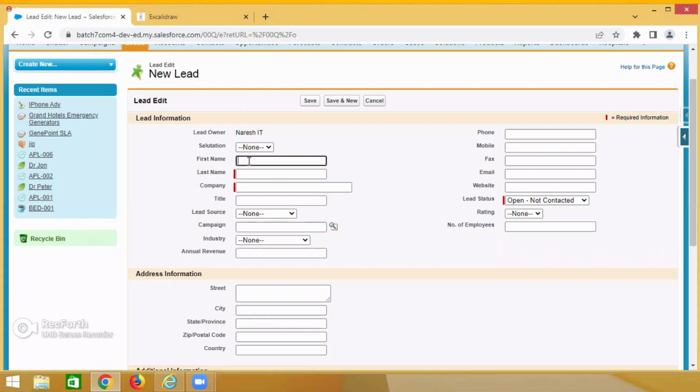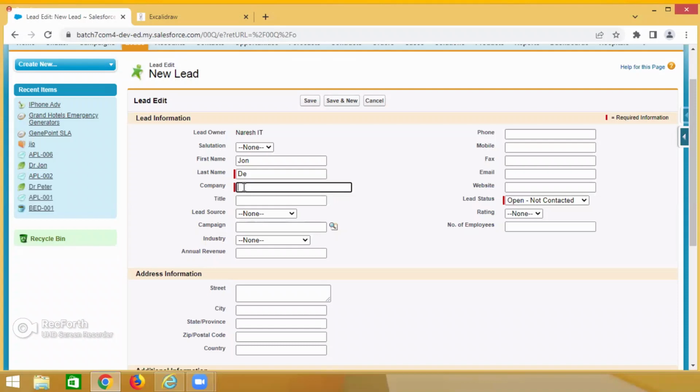Now, campaign. Which campaign is he coming from? For example, the first name is John, a person. The last name is D, and the company, he belongs to, for example, Google. Why?